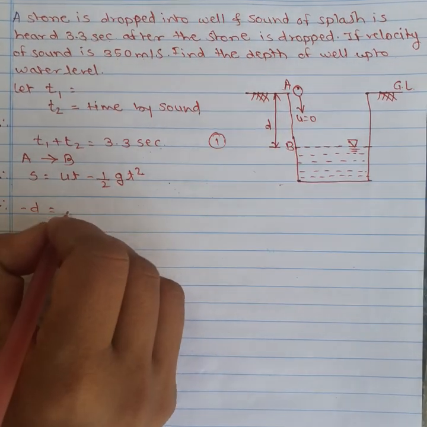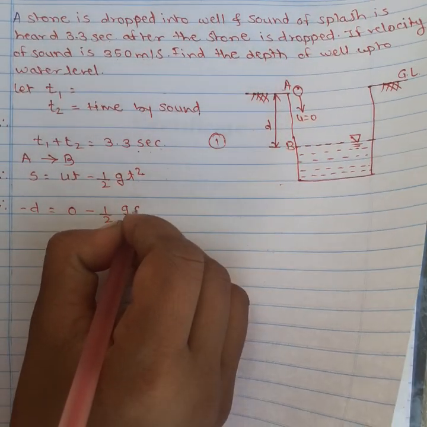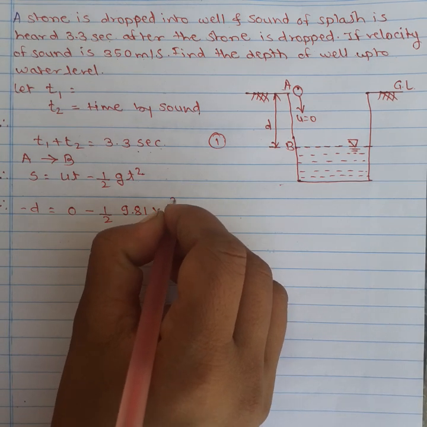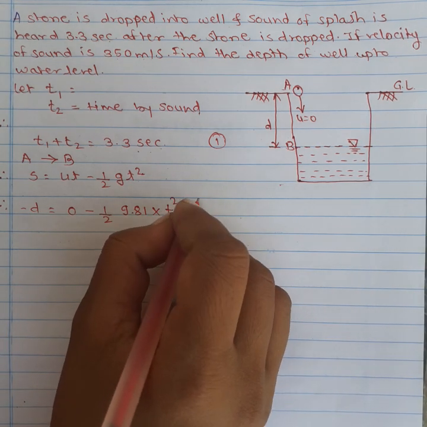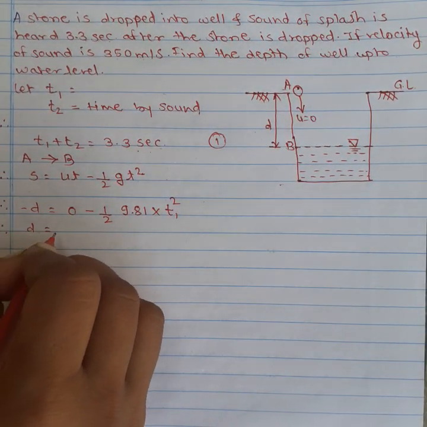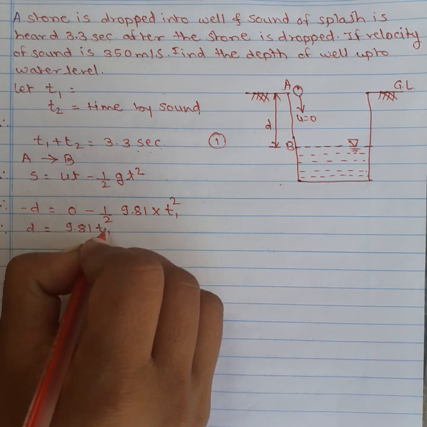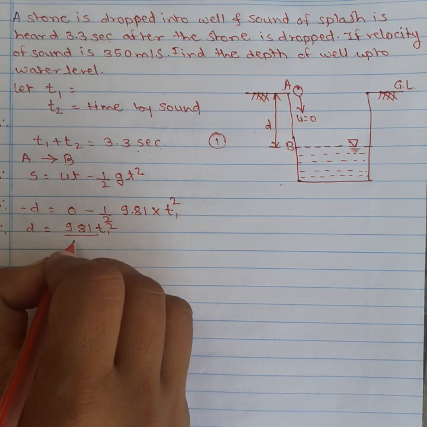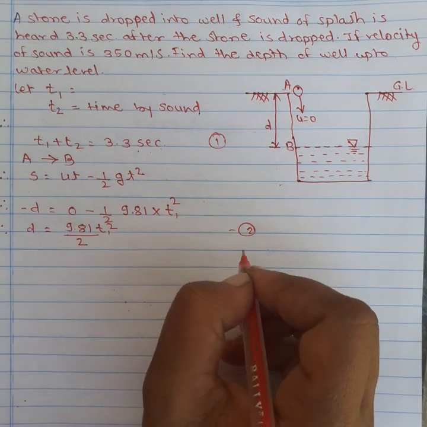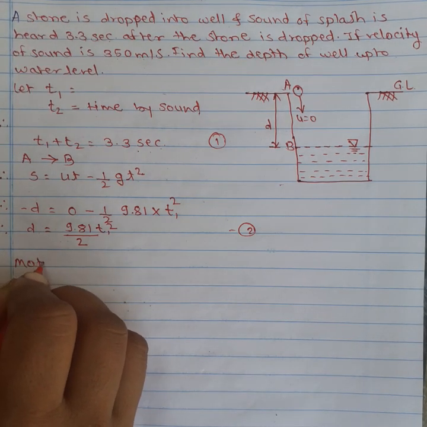Velocity is 0, g is 9.81, and time is T1 square. Now d is equal to 9.81 T1 square divided by 2. This is the second equation.